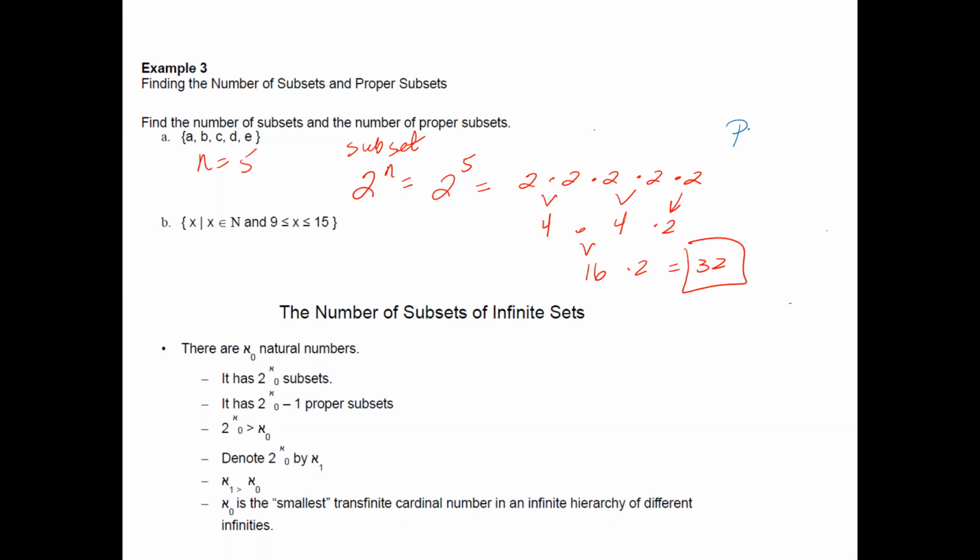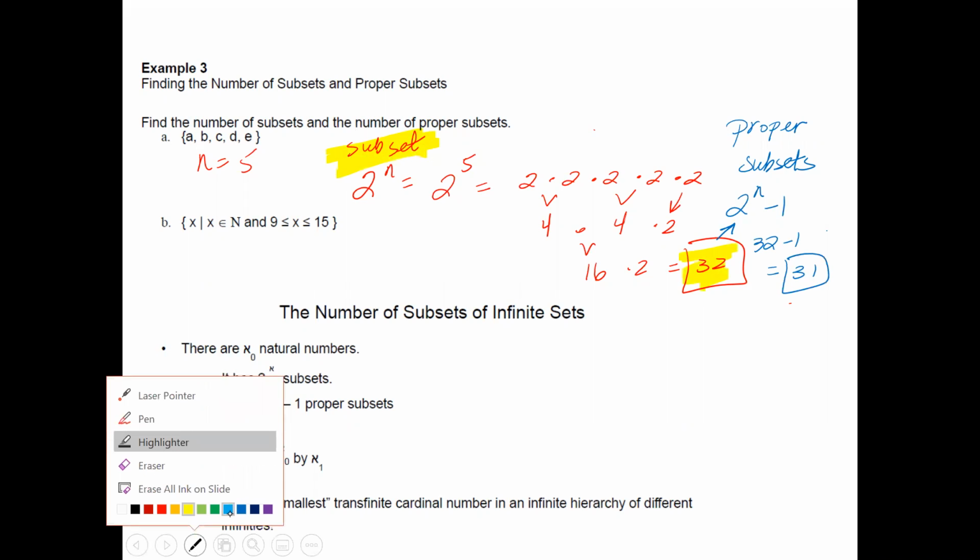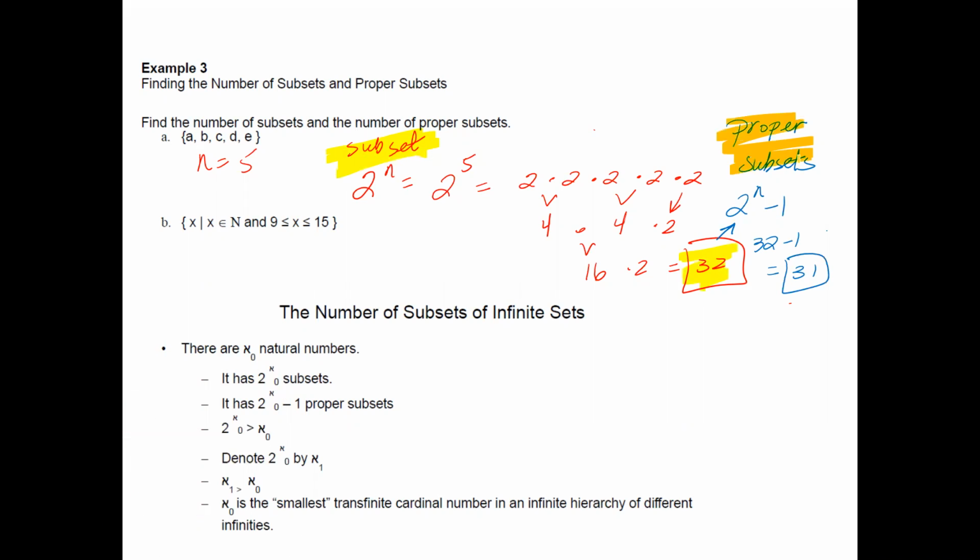Now, on the other hand, to count your proper subsets, it is 2 to the n minus 1. We know that 2 to the n is 32, minus 1 is going to give you 31. So you have subsets, which is equal to 32, and you also have proper subsets, which gives you 31. Let's go on to B.